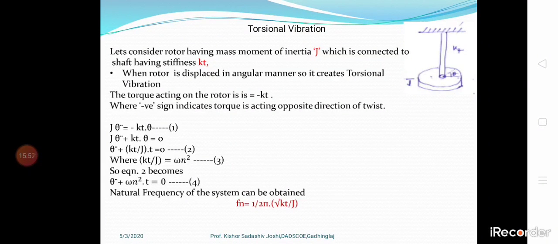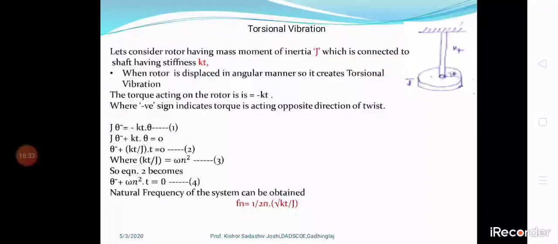The negative sign indicates that the torque acts in the opposite direction of the twist. If I twist the plate or shaft in the clockwise direction, then the torque will act in the opposite direction, that is anti-clockwise. So as per this equation, theta is the angle of twist. J theta double dot is equal to minus kT into theta, that is J theta double dot plus kT theta is equal to 0.